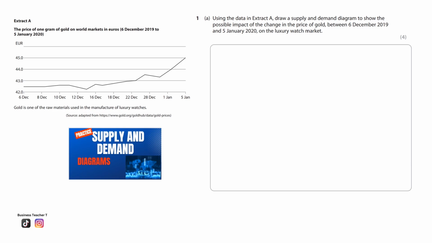Using the data in extract A, draw a supply and demand diagram to show the possible impact of the change in the price of gold between the 6th of December 2019 and the 5th of January 2020 on the luxury watch market. So overall, we can see that there's an increase in the price of gold from the 6th of December to the 5th of January 2020.